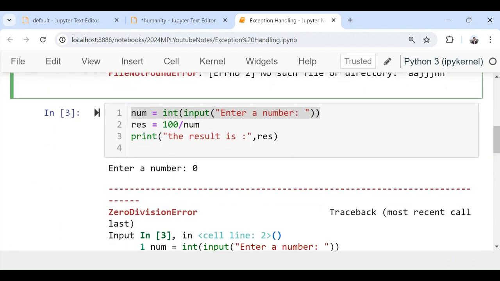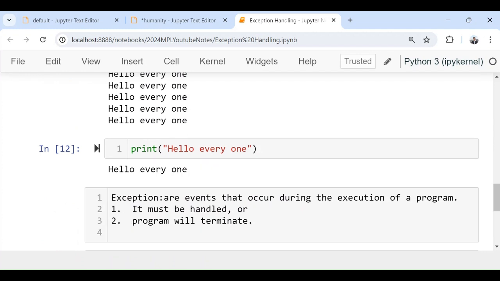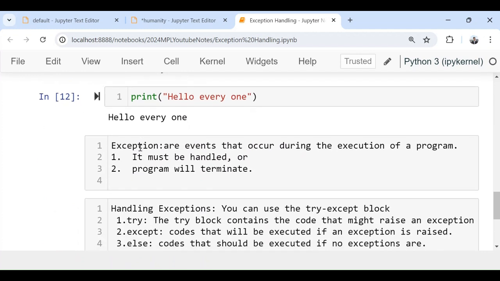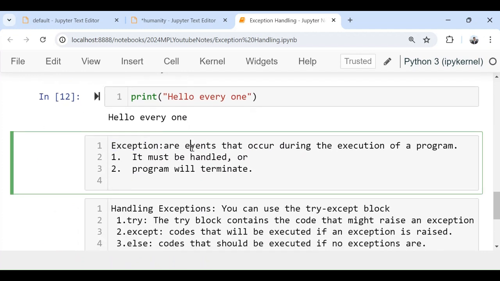Another name for runtime error is exception. Exceptions are nothing but events that occur during the execution of a program. When you're executing the program, your code doesn't have any problem. There is no issue with your code. But sometimes at runtime, for example due to a file not existing, or due to the denominator being zero, this type of error will happen. So this is nothing but an exception. Runtime errors are all called exceptions.